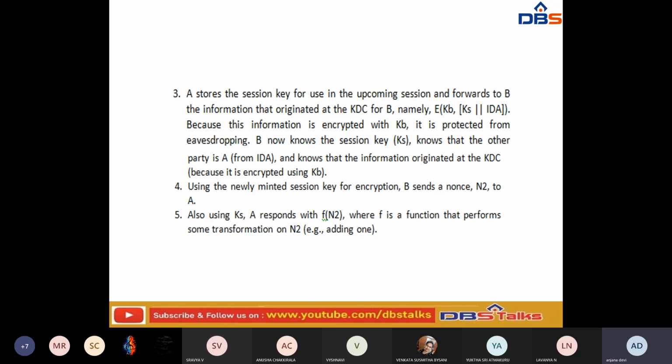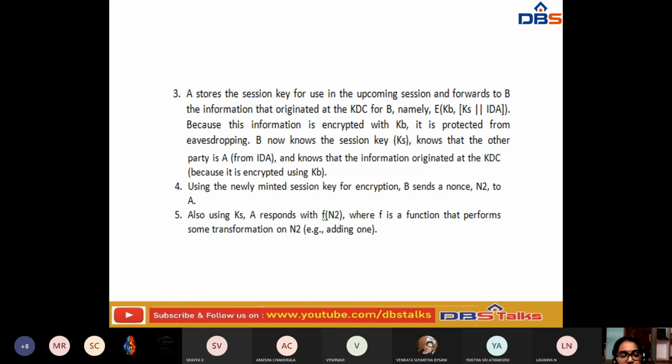So from this we can say that at the third step, A stores the session key for use in the upcoming session and forwards to B the information originated at the key distribution center for B. This is encrypted using another key, so we don't need any extra consequences here.